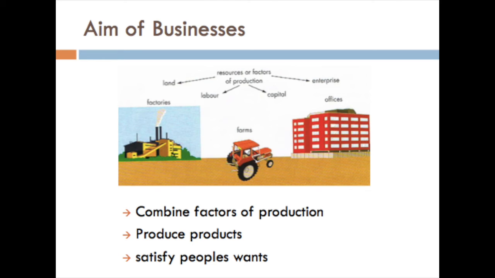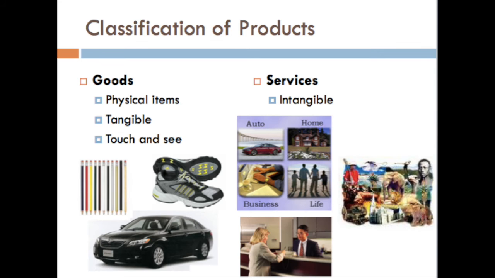Now, dear students, we will discuss the aims of businesses. What are the main aims of businesses? The most important and common aim of every business is to combine the factors of production: land, labor, capital, and enterprise. After combining these factors of production, every business will produce a product. This product should be able to satisfy people's needs and wants. These are the most common aims of every business: to produce a product.